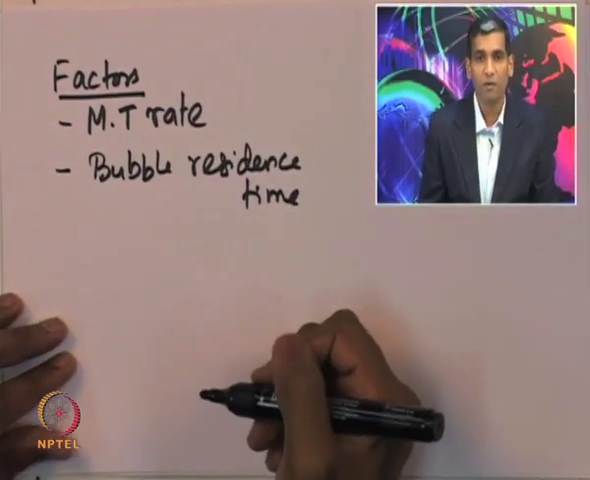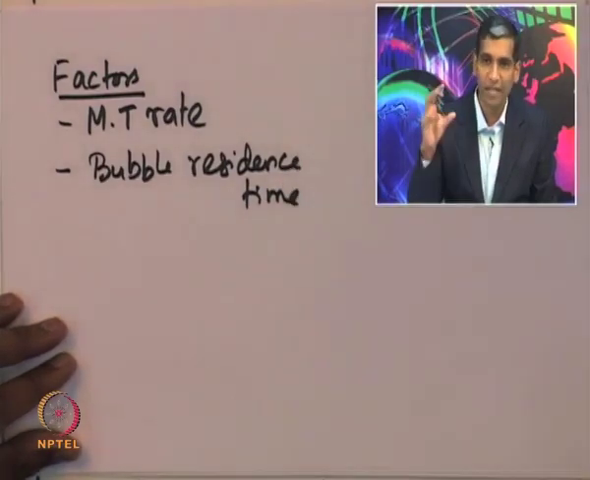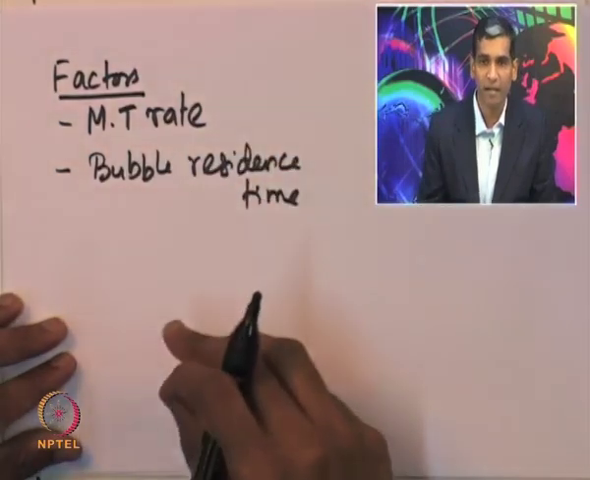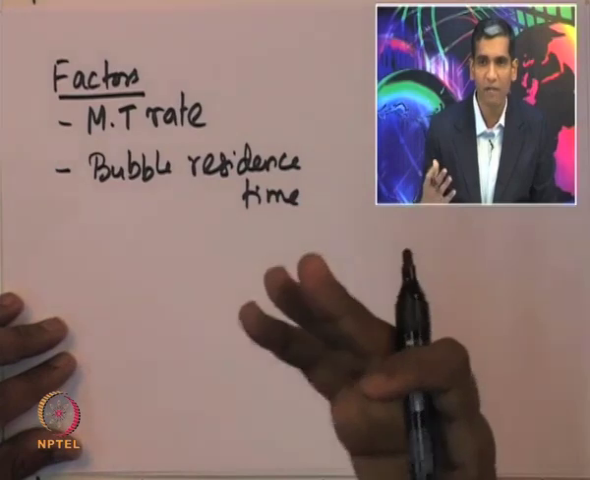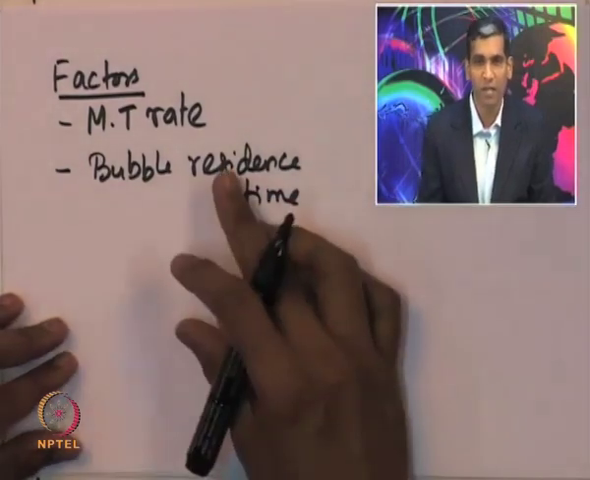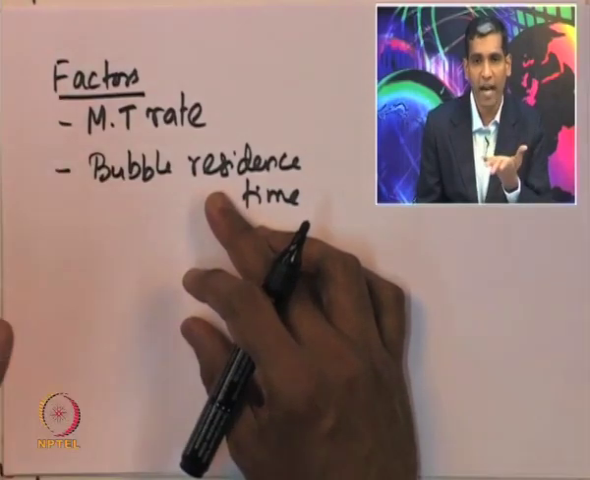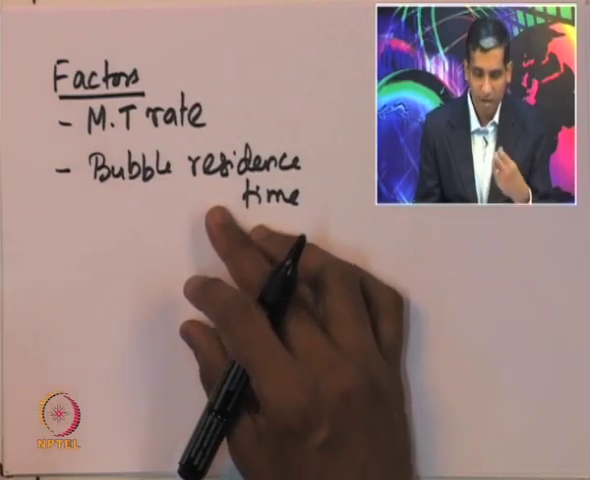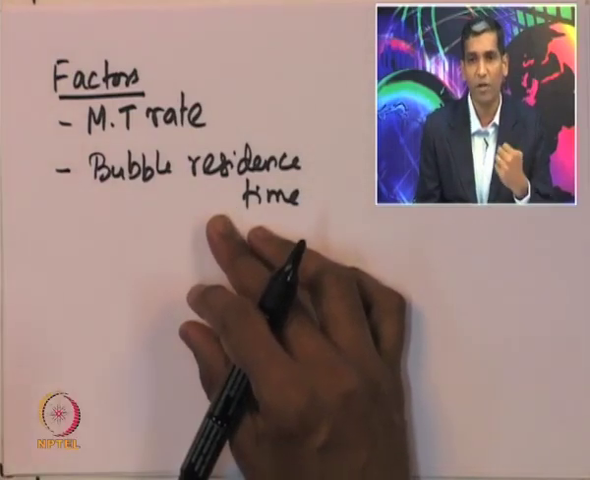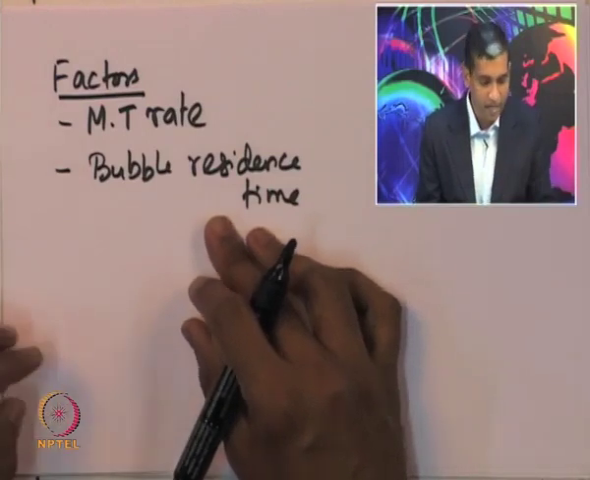This characterizes the time for which the bubble stays inside the fluidized bed reactor. In fact, it is related to the superficial velocity and the velocity with which the bubble rises. Superficial velocity is the velocity with which the gas is fed into the reactor, and then the bubble is going to rise with a different velocity, so the residence time is a function of the superficial velocity and also the velocity with which the bubble is rising inside the fluidized bed reactor.